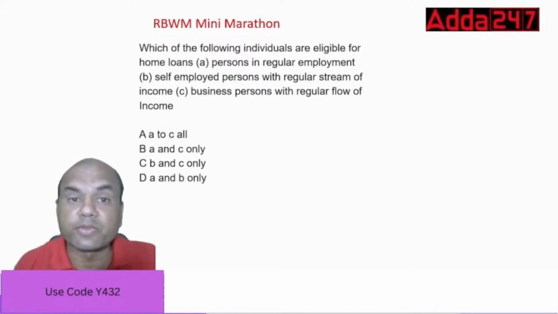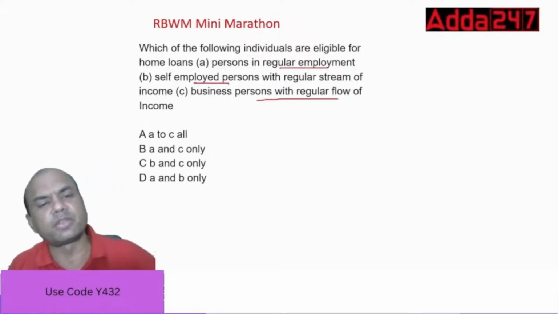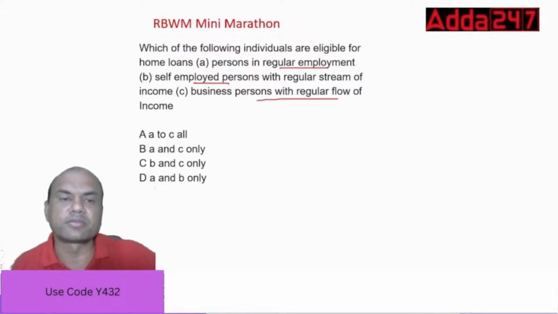Okay. Which of the following individuals are eligible for home loans? Now, who is eligible for home loans? Persons with regular employment, self-employed, with a regular stream of income, business persons with regular flow of income. Now, this is quite simple one. Let me see how many of you can answer.